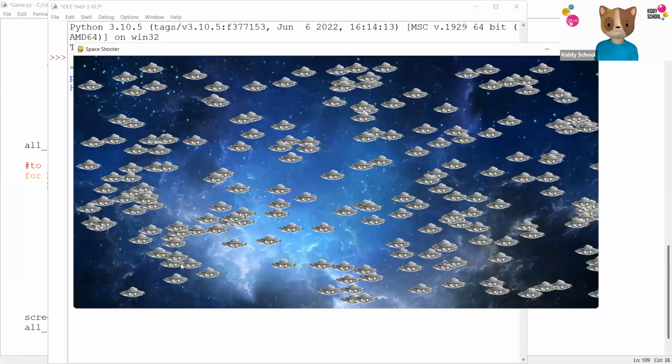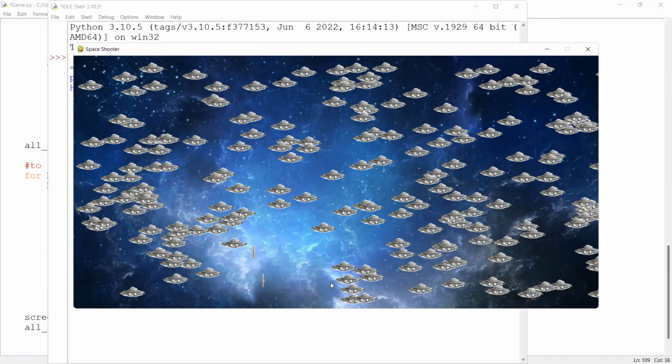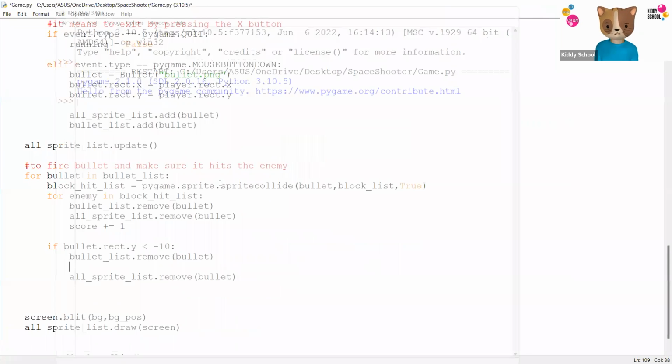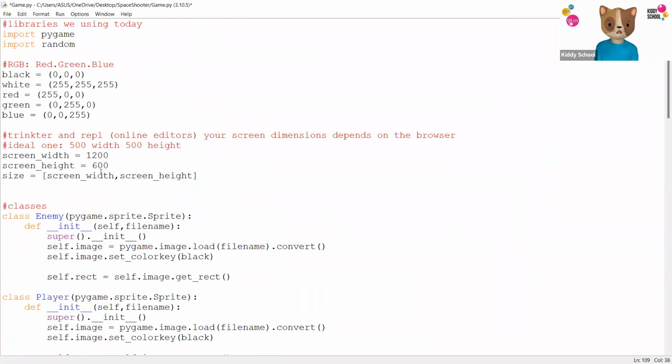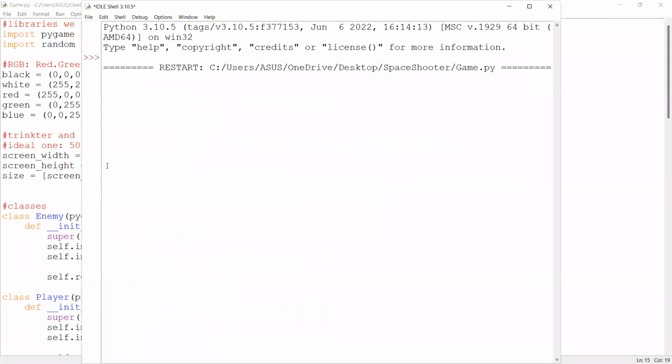And there we go. Cool. Sorry, the player is basically standing way too down. I need to increase the screen size, it seems. I'm going to set the screen size to a little over 700. And there we go.